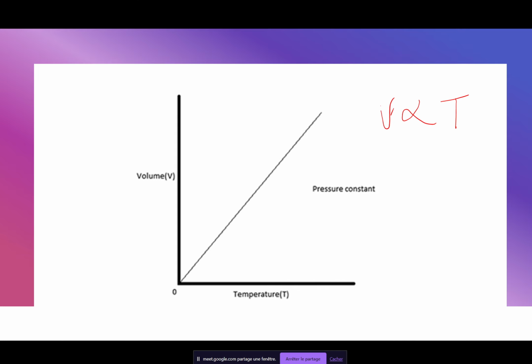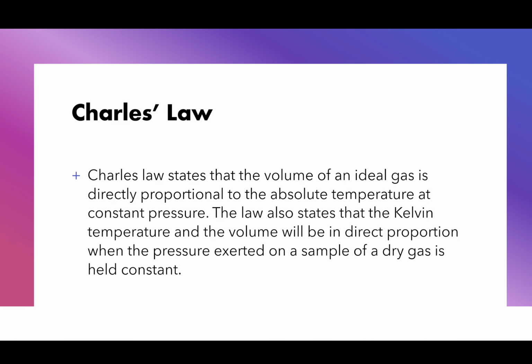Only God alone can make absolute temperature zero. Why it can't be zero is because molecules are in constant motion always. If Kelvin was zero, that means that molecules would stop moving, and that doesn't make sense. Theoretically it can reach zero, but we'll have to discuss that in astronomy and cosmology. In physics, right now it's fine. So temperature is directly proportional to volume. That's Charles' law. Any questions?